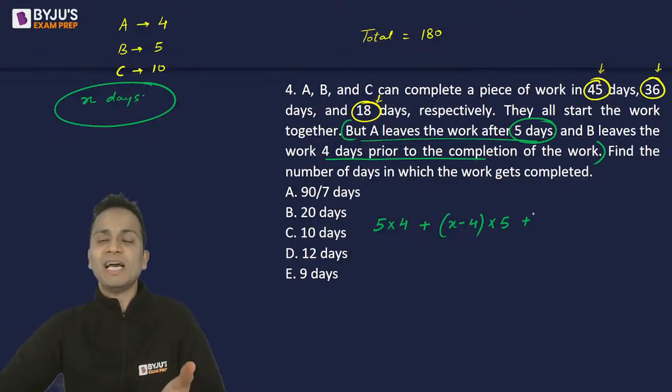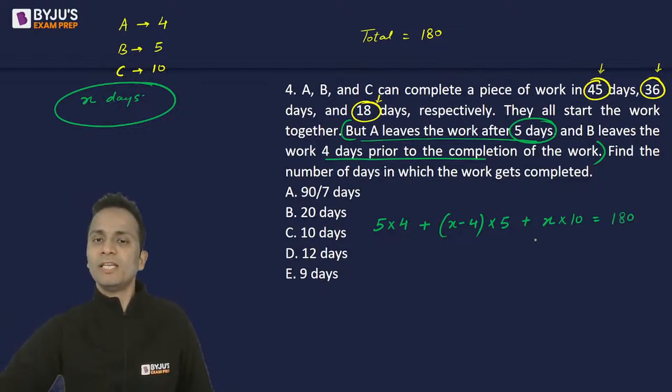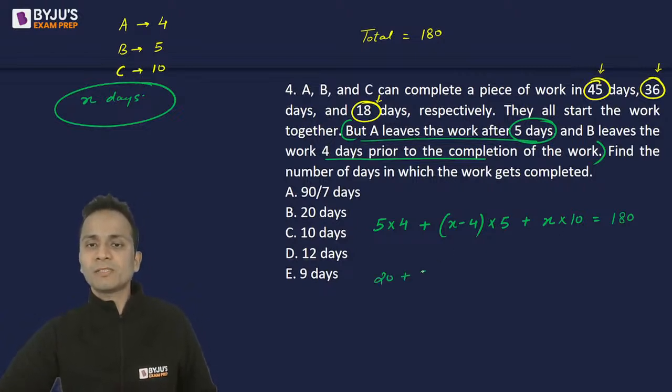A has left, B has left. Obviously, C has to finish the remaining work. So C must have worked for the entire duration, that is X days multiplied by 1 day work of C, and that should be equal to the total work, which is 180. Now simplify this. 5 into 4 is 20 plus 5x minus 4 into 5 is 20 plus 10x is equal to 180.